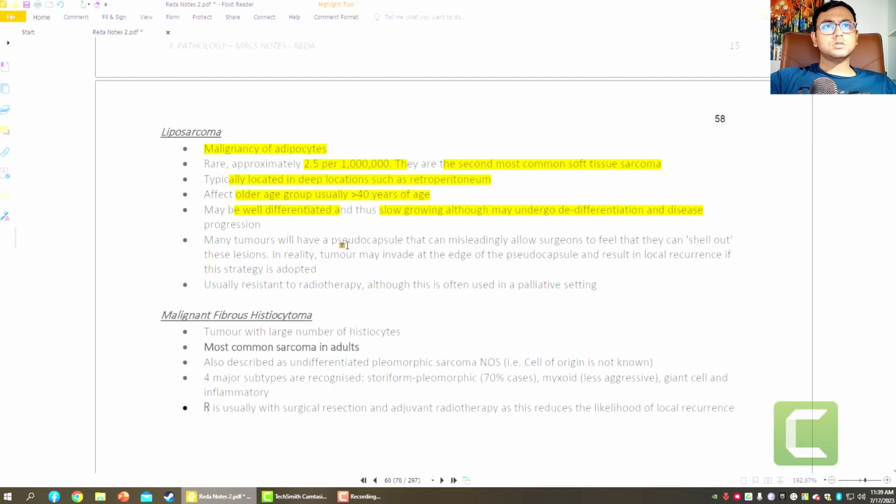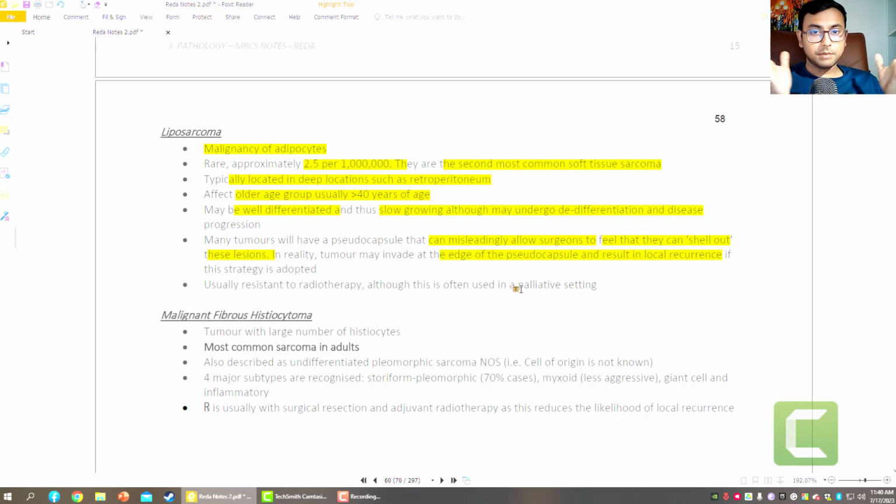Okay, many tumors will have a pseudocapsule. So this can be misleading and allow surgeons to feel that they can shell out these lesions, but in reality tumors may invade the edge of the pseudocapsule, resulting in local recurrence. So liposarcoma may have a recurrence.